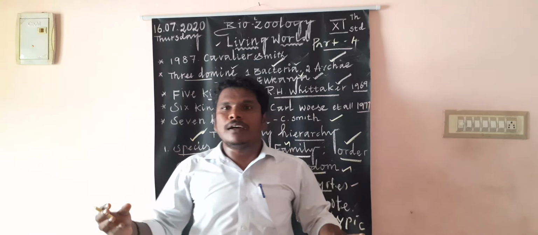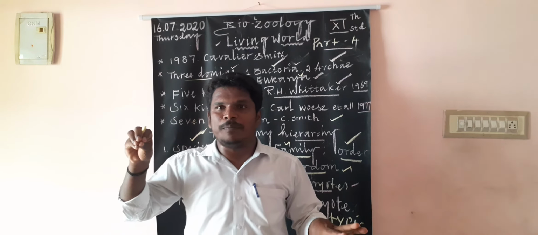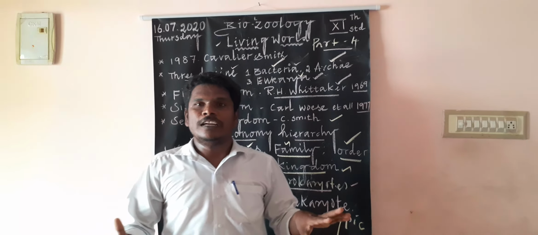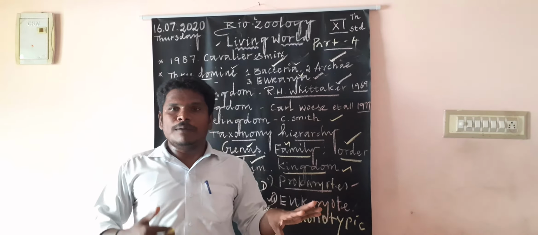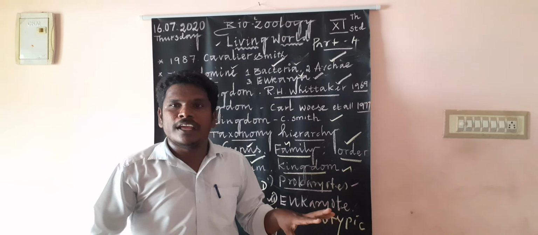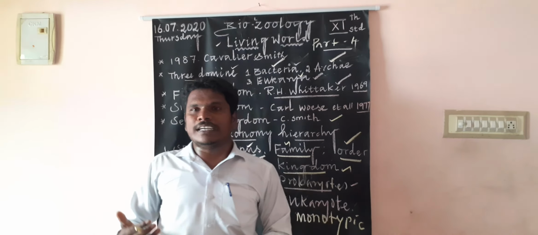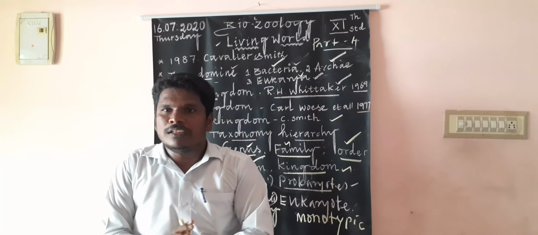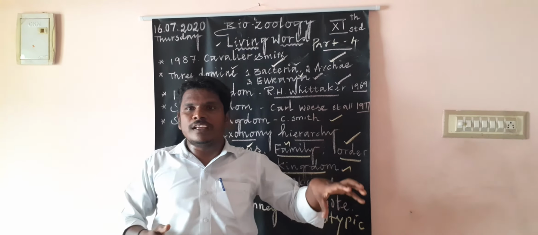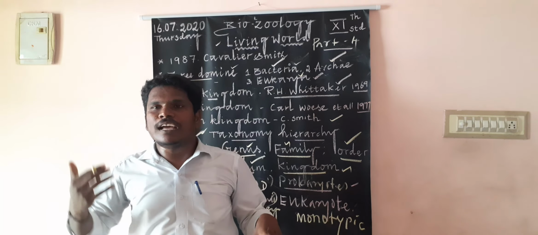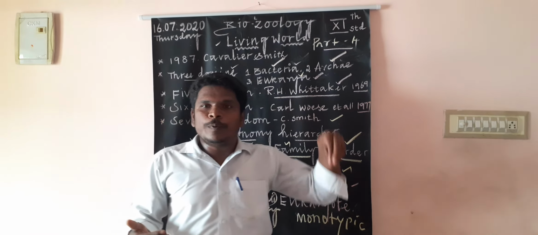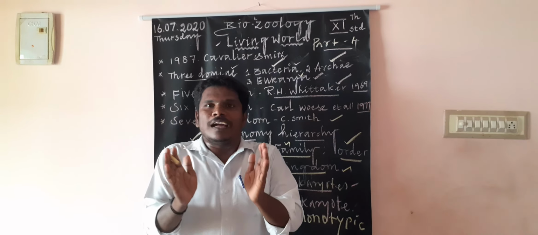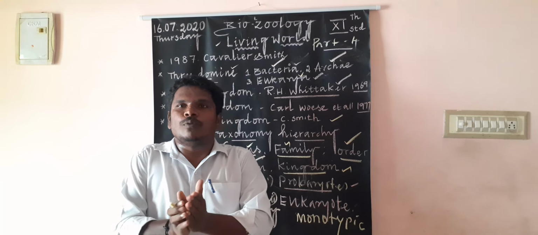Order Primata, meaning forward-looking eyes and grasping fingers, digits. Then family Hominidae, with a flat face and bicondylar structures. The genus is Homo, which is upright. The species is sapiens, which is bipedal. This is the systematics of human beings.